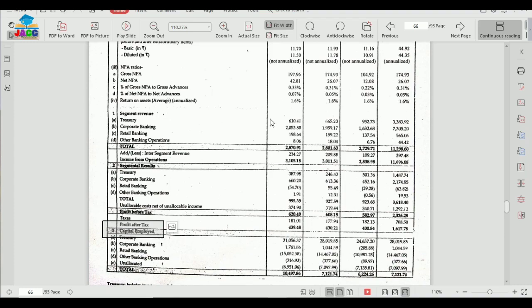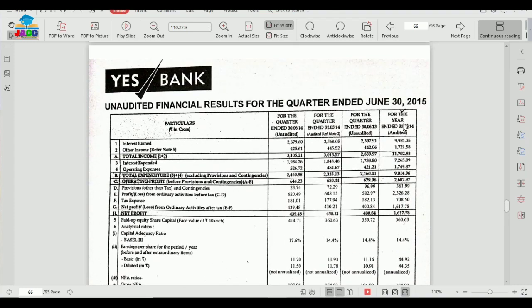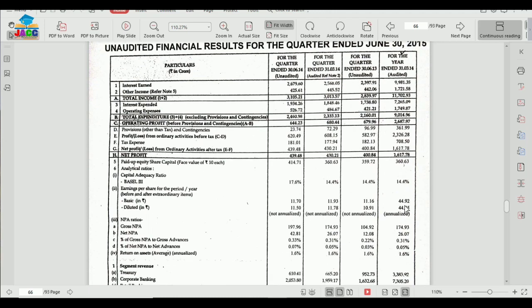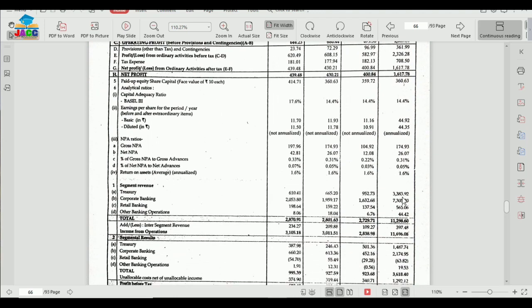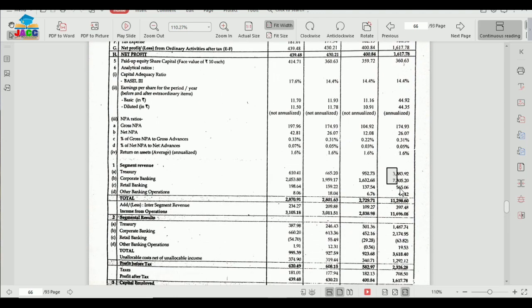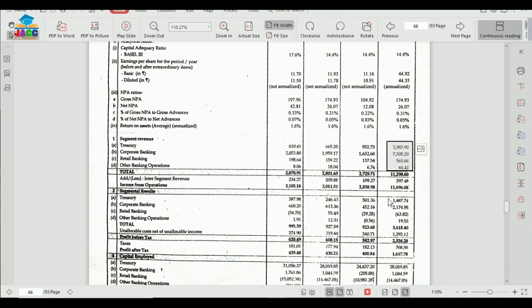Now how to analyze the data? I have taken the data of year ended 31st March 2014. So this column we are concerned with, and in this column we have to see the figures given for all the segments for revenue, result and capital employed.